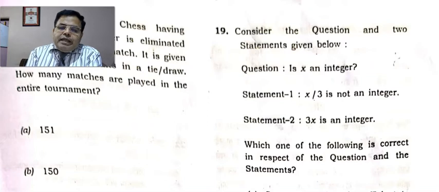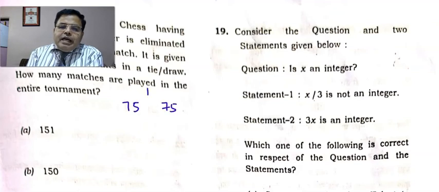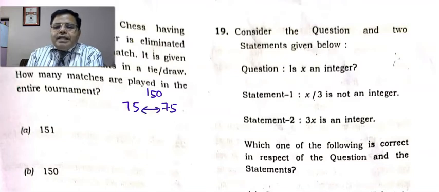Because there are 150 entrants, first 150 people are divided into two groups of 75 each. 75 this, 75 this. 150 people can be divided into two groups, and 75 will play versus another 75. Definitely one of them will win and 75 will be eliminated, right?